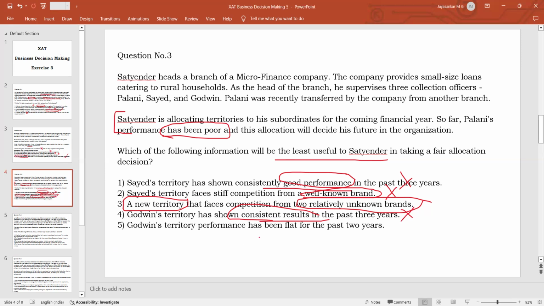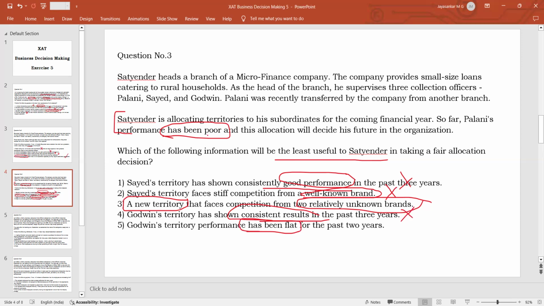Option 5, Godwin's territory performance has been flat. So what is the meaning of flat? He is neither good nor bad. It means the performance is neither growing nor coming down. So it is stagnating. So in a territory where the company's performance is stagnating, if it is given to a